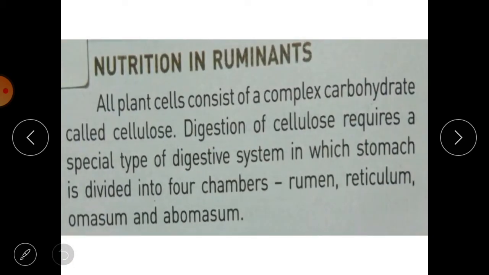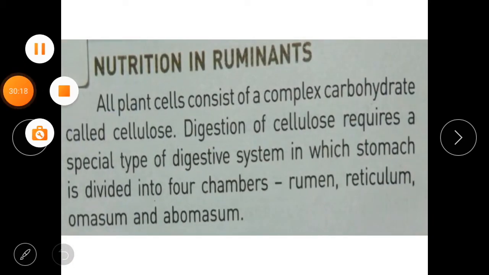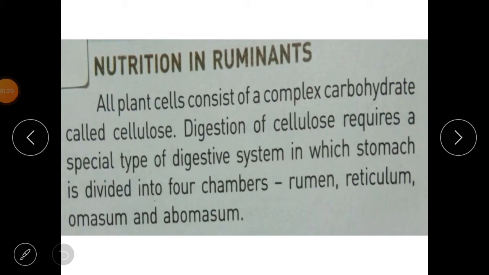Then nutrition in ruminants. Okay, nutrition in ruminants. Who are the ruminants? Ruminants are animals like cows, buffaloes and goats. Many times you may have seen that these cows and buffaloes are simply sitting, they are not eating anything, but they are chewing something in their mouth. Okay, and this chewing of the food is known as rumination, and the animals are known as ruminants.